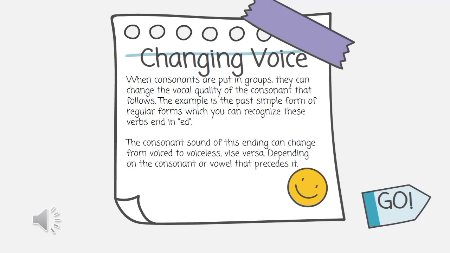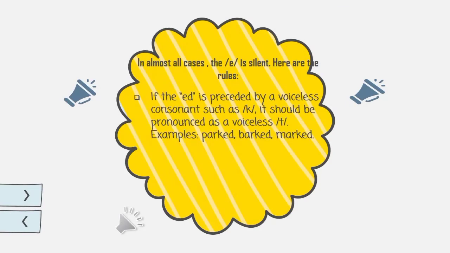Changing voice. When consonants are put in groups, they can change the vocal quality of the consonant that follows. An example is the past simple form of regular verbs, which you can recognize as verbs ending in ED. The consonant sound of this ending can change from voiced to voiceless, and vice versa, depending on the consonant or vowel that precedes it. In almost all cases, the E is silent.